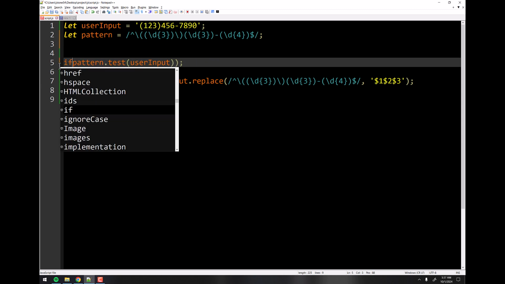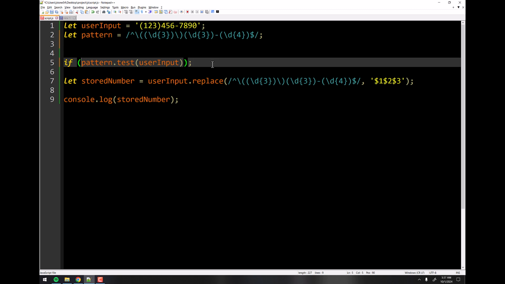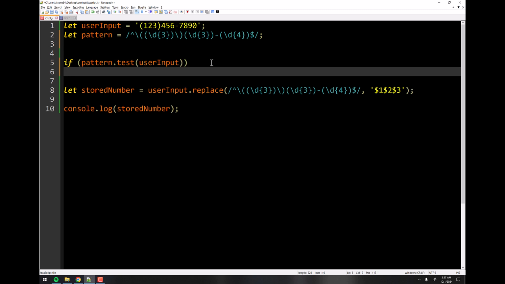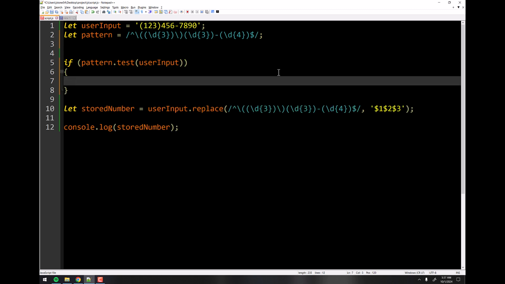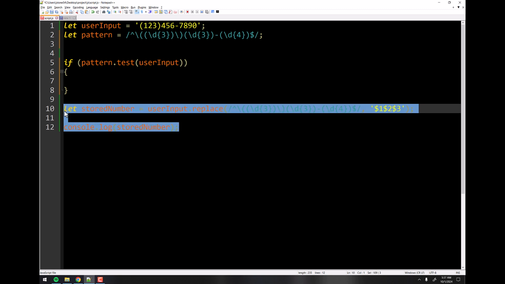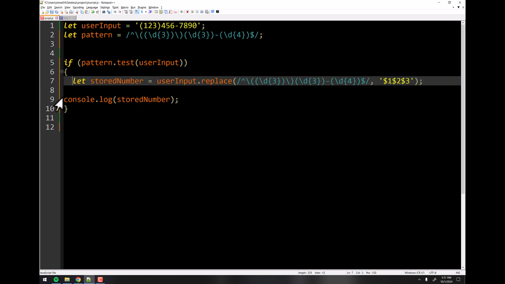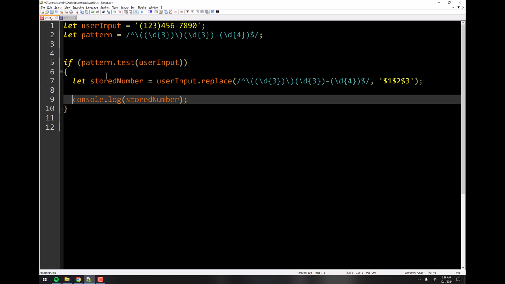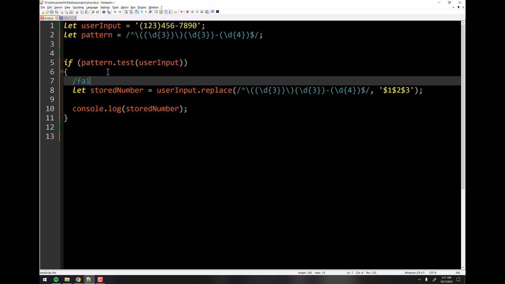So it would be something like if this pattern matches, then we would do this next thing here, which would be inserting it into a database or whatever. So this is going to be, you know, faux DB insert, right? So you would have real code that inserted it.